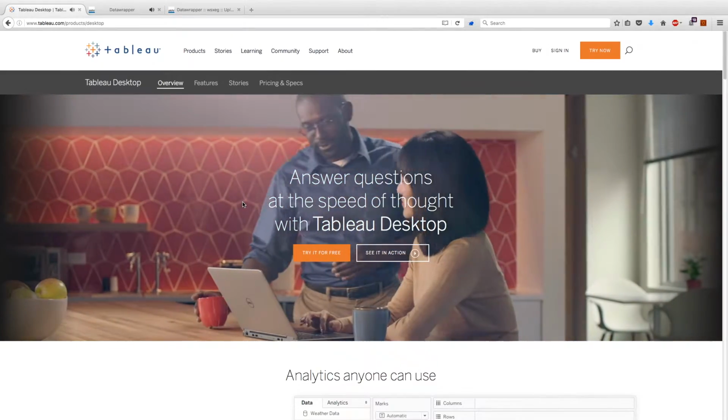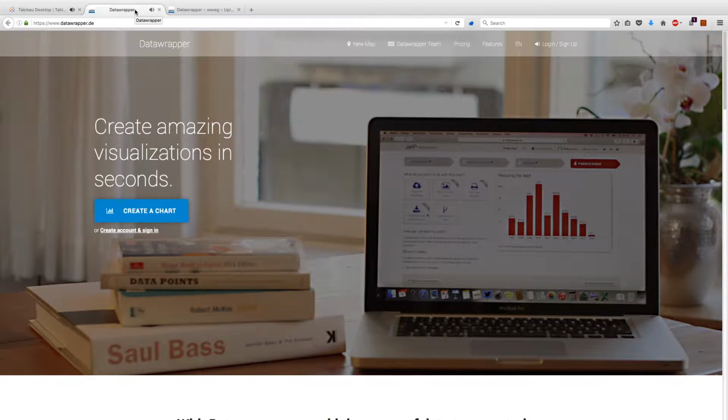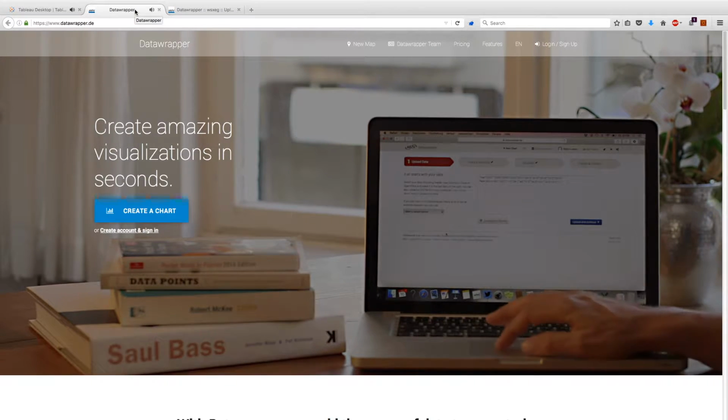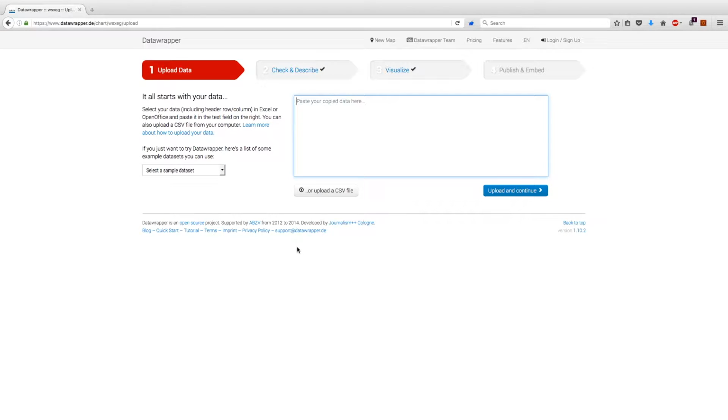If you're doing things in your spare time, then there are some other open source tools that may suit you better. For this quick example though, we're going to use a web-based tool called Datawrapper. It's very simple to use and you can make a data visualization chart in under a minute. I'll start by clicking Create Chart. Create Chart brings us to the wizard. First we'll start by uploading data. You can either click here to upload your file, or you can just paste the data in.